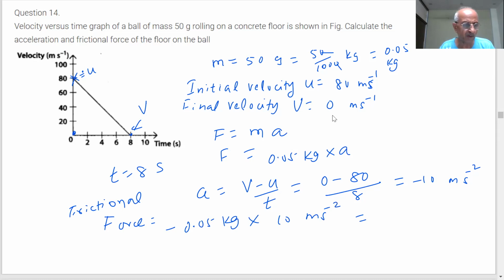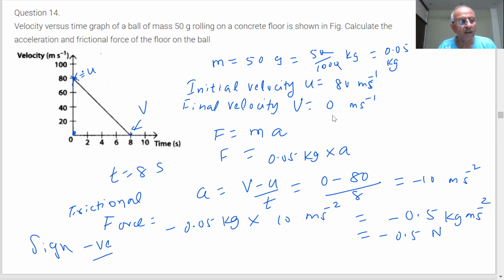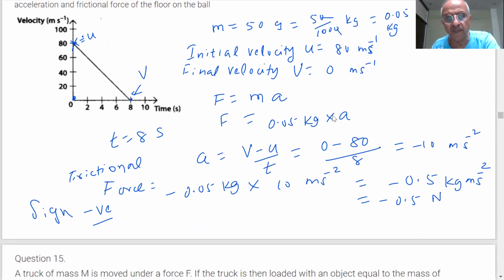How much does it come to? Minus 0.5 Newton. Why is the sign negative? Sir, because velocity is decreasing. Sign is negative because force of friction always acts in the opposite direction.